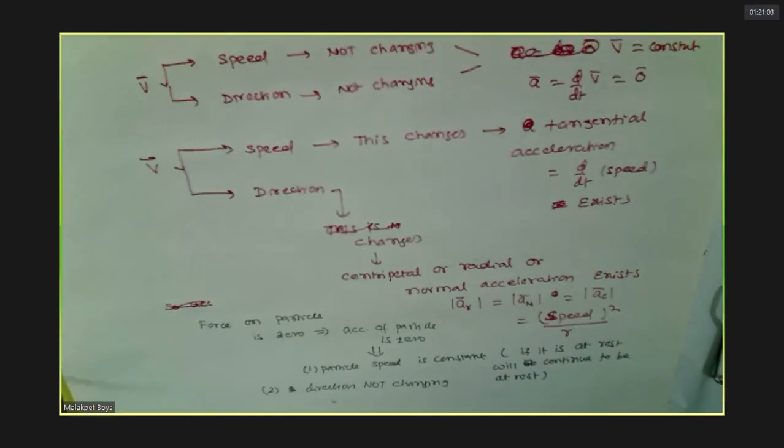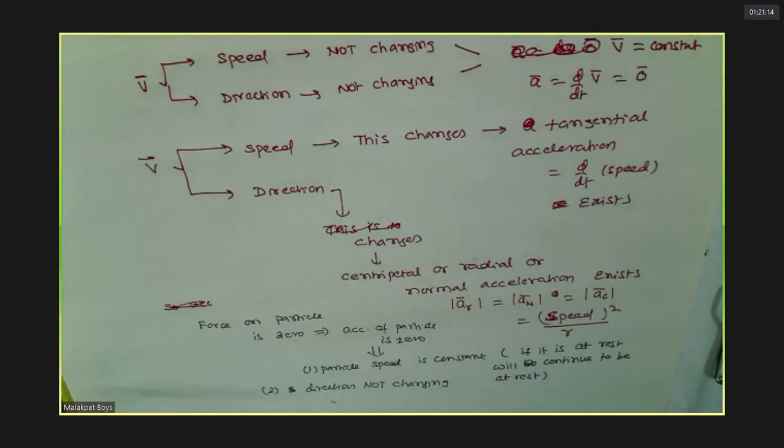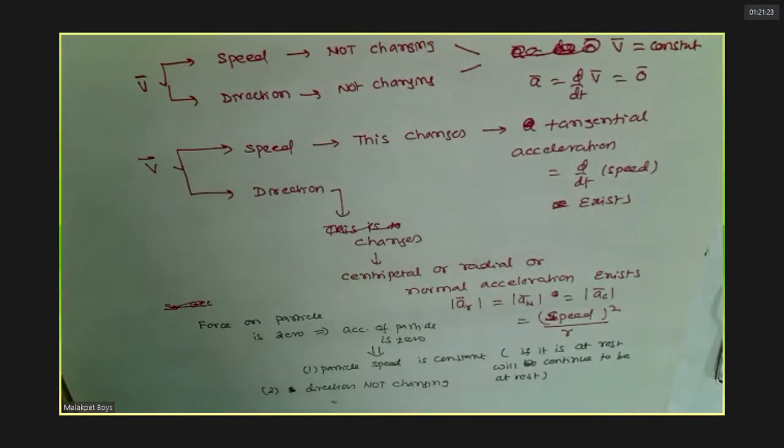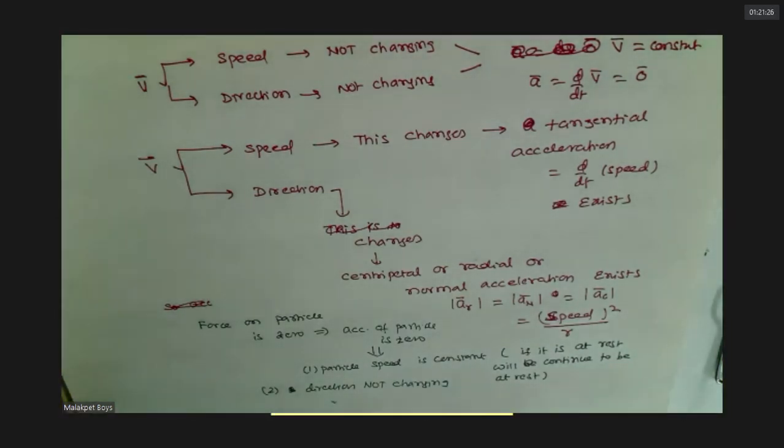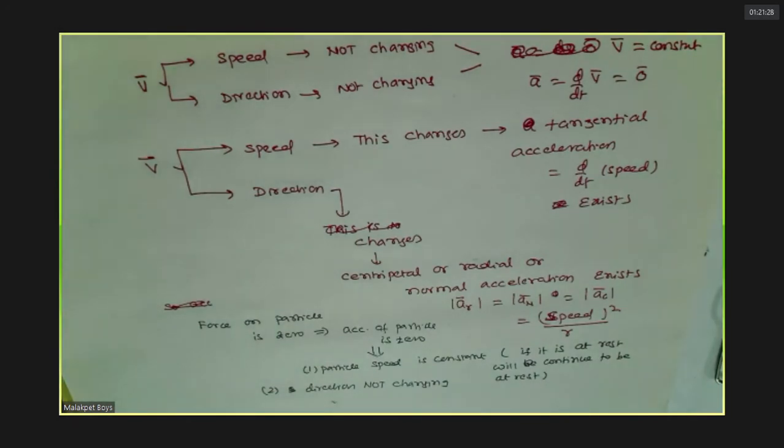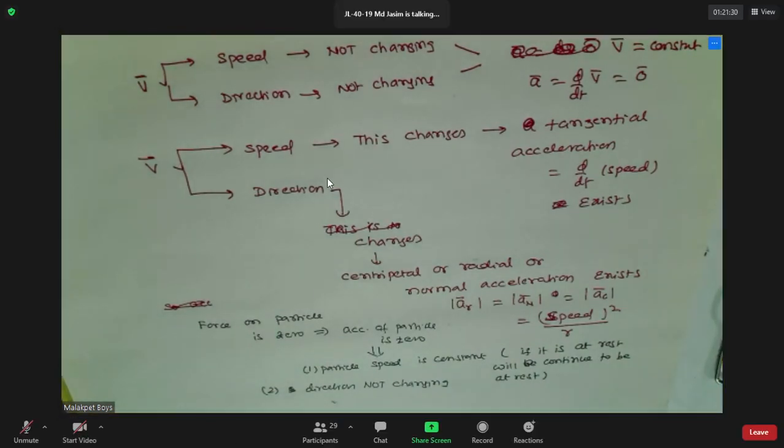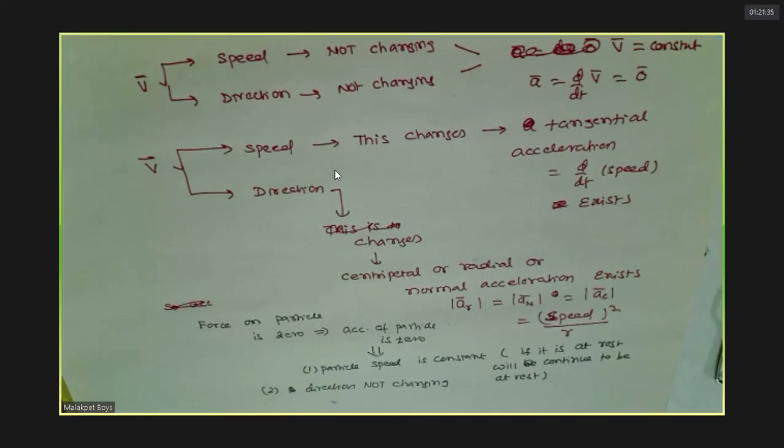Yes, sir. So once a body is set into motion, if the force stops acting, that doesn't mean the body will be at rest. It will be moving with constant velocity. That's the reason why you need an accelerator. What does an accelerator do? It can increase or decrease speed, and it can change direction.